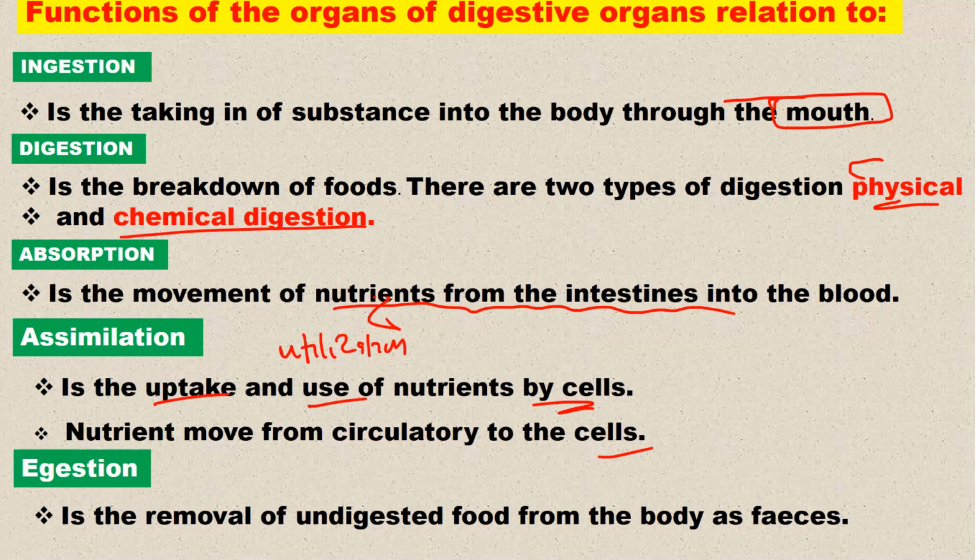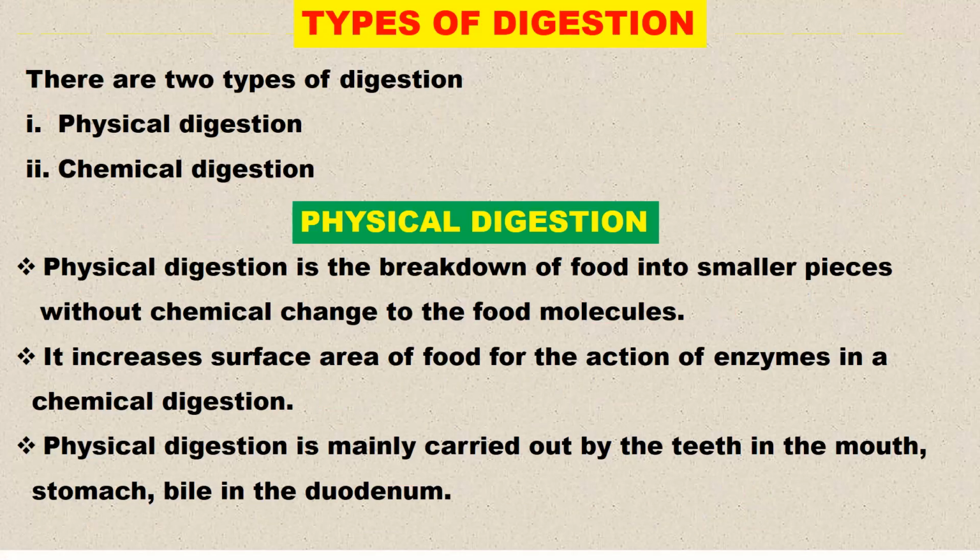To the cells. Then there is egestion, which is the removal of undigested food from the body as feces. So the undigested food is removed from the body as feces. That is called egestion.